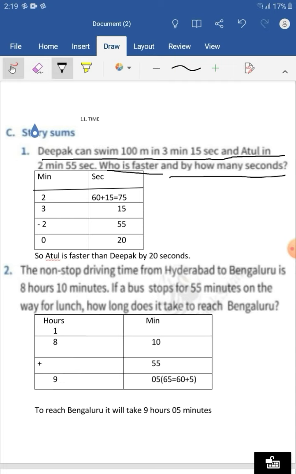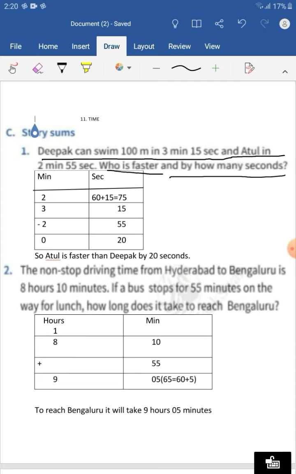Atul is the faster because he has reached within 2 minutes and 55 seconds, but Deepak has taken 3 minutes and 15 seconds. So Atul is the faster. But by how much, we will come to know by subtracting.